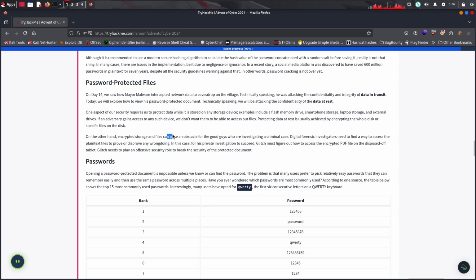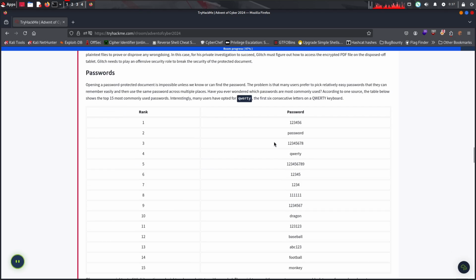On the other hand, the encrypted storage files can pose an obstacle for good guys who are investigating the criminal case. The digital forensics investigators need a way to get access to the plaintext files to prove or disprove any wrongdoings. In this case, the private investigator succeeded. Bleach must figure out how to access the PDF file.